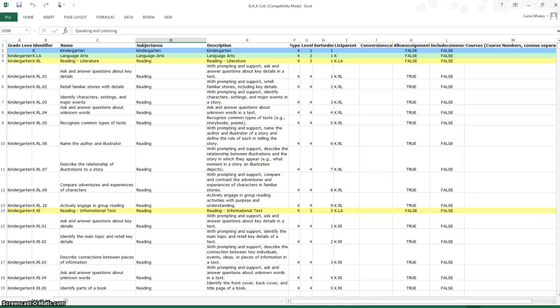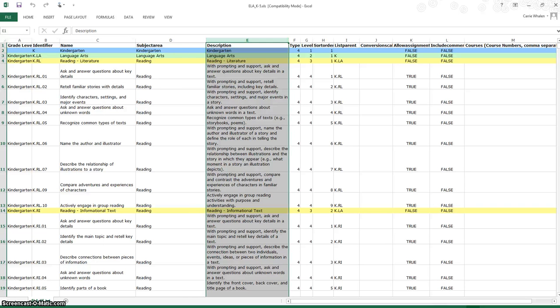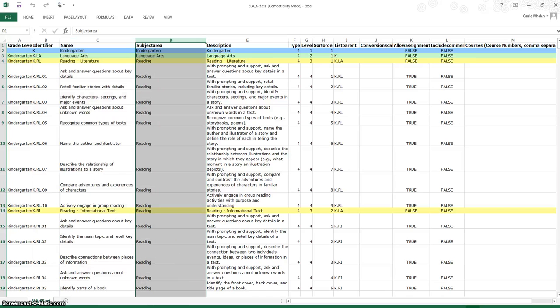Then the other thing, here's the name and description. We talked about those. For me, they're pretty much the same. They contain the same things. If I'm making my own standard, I just duplicate the name in the description because I really don't need it to be any different. The subject area is what's going to tie it to the report so that it knows which standard to pull from.